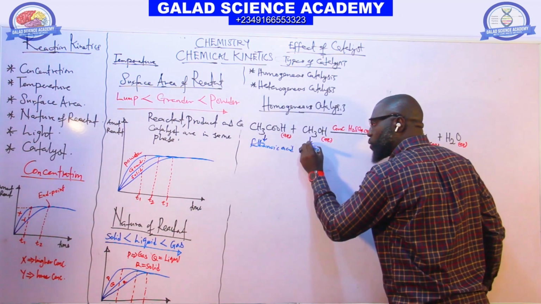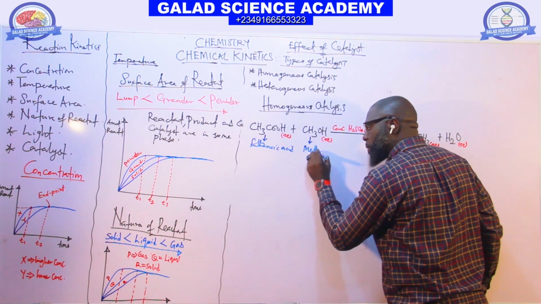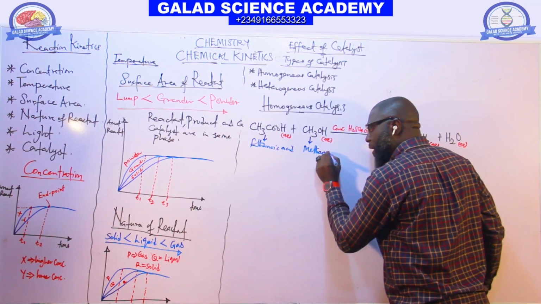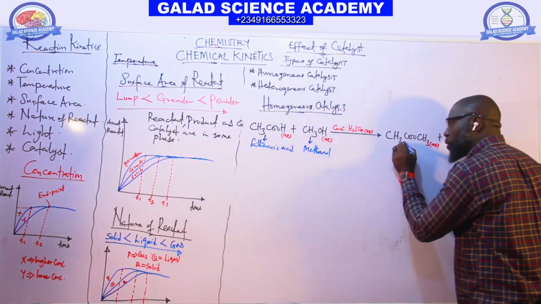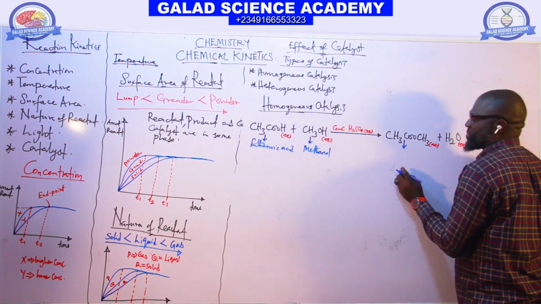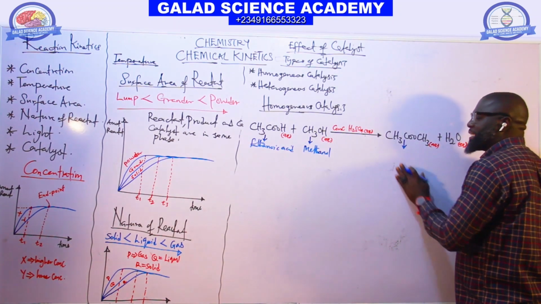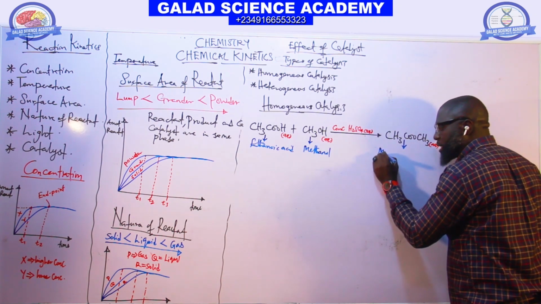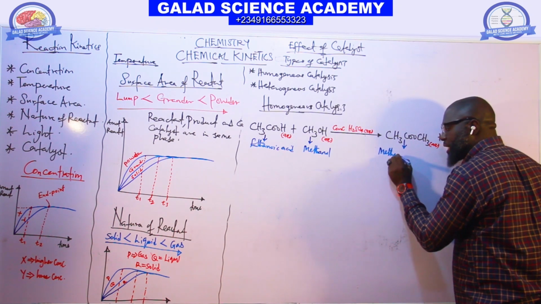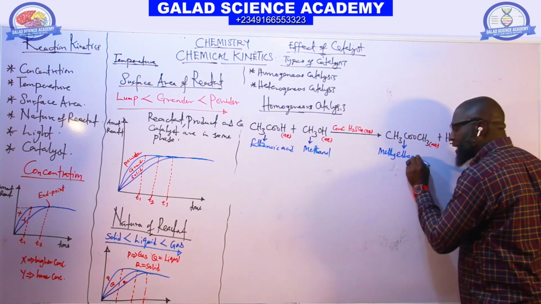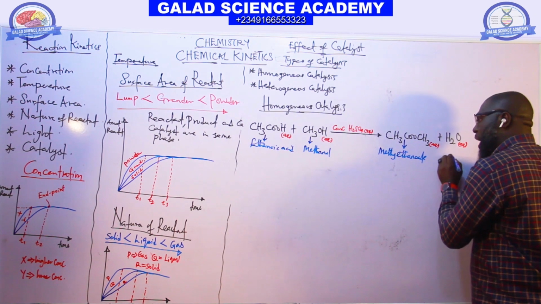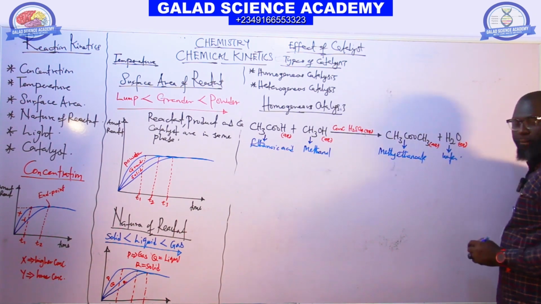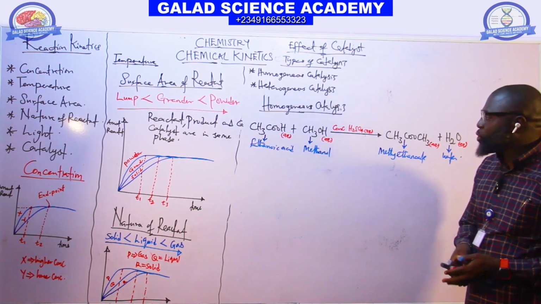And this one is called methanol. And this one, we call it methyl ethanoate. And this is water.